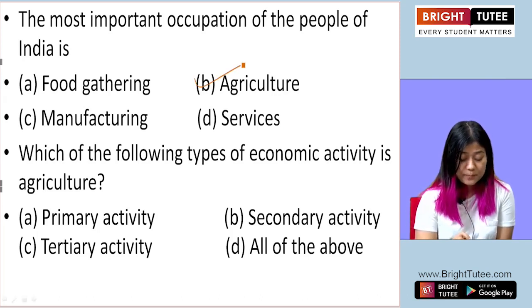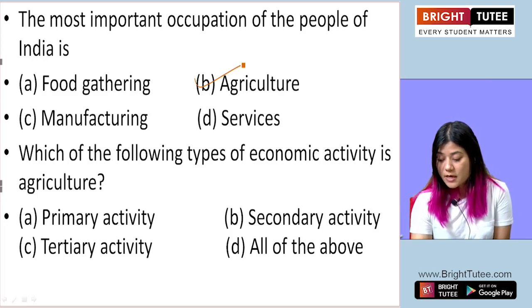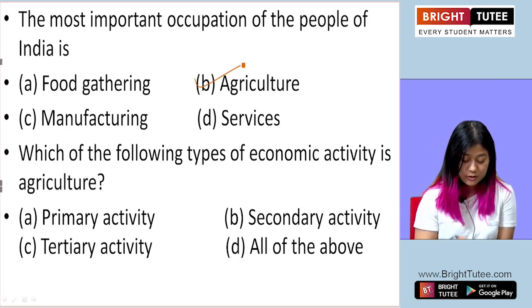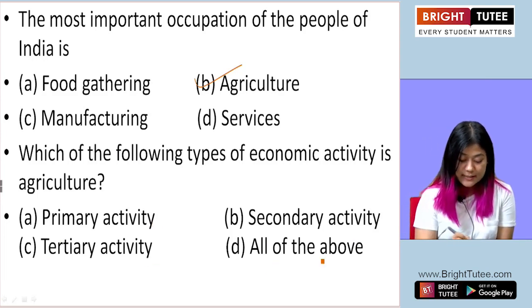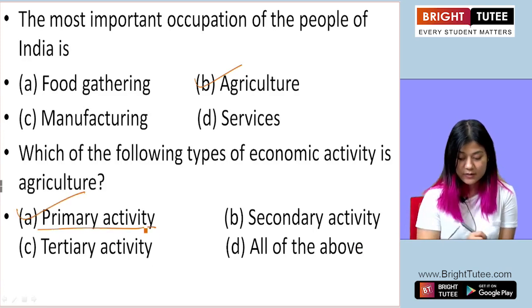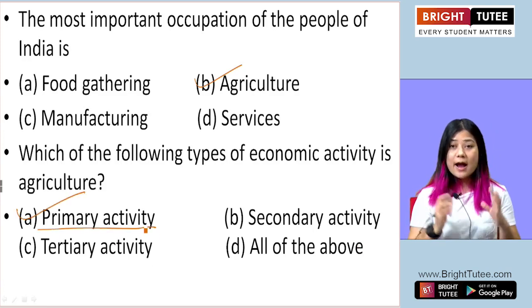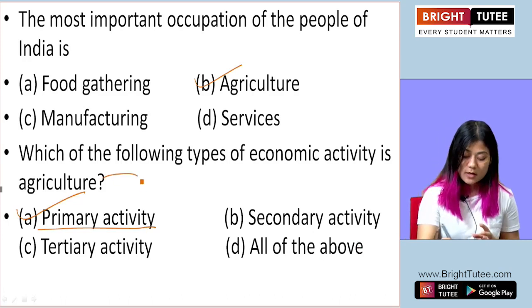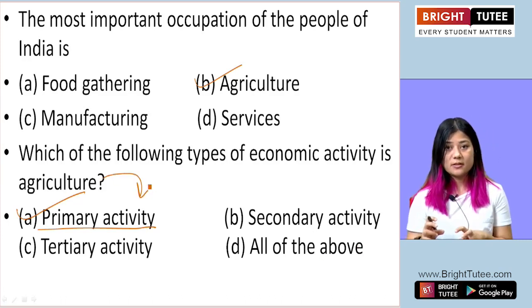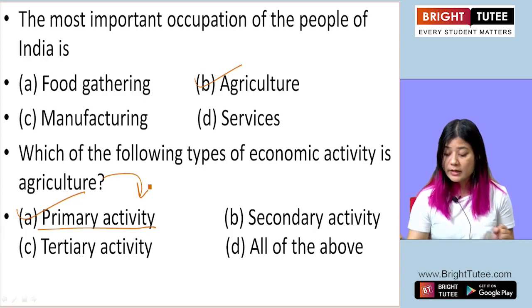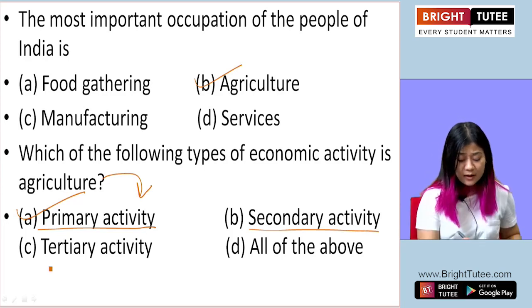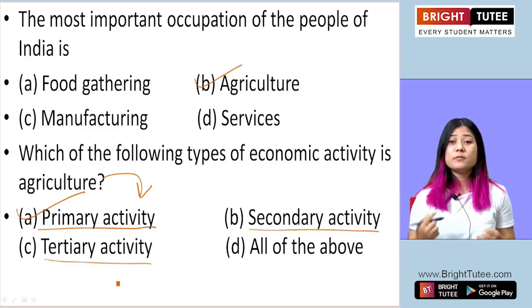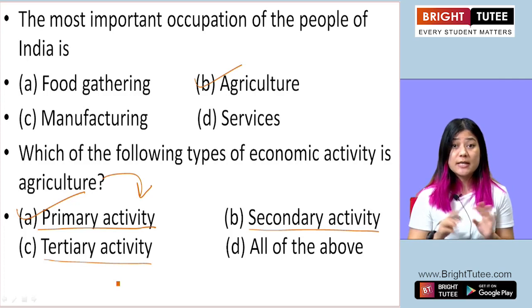The next question. Which of the following types of economic activity is agriculture? Primary activity, secondary activity, tertiary activity, all of the above. The correct answer is primary activity. When we say agriculture, it's always associated with the primary sector of economic activity. The secondary activity involves industries and manufacturing, and the tertiary activity involves banking, services, transportation, etc.